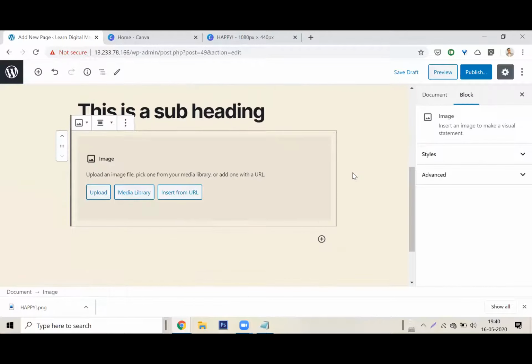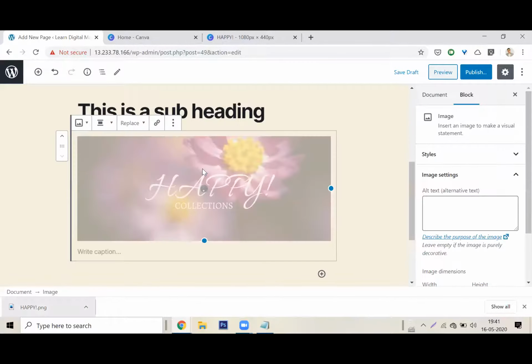So I will click on image. By this time, are you guys scared or does it excite you? Can you see the importance of a CMS? Why are we learning a CMS? Right now, I'm not doing any coding, guys. I'm not doing any coding. I just took my image from here and I dragged and dropped my image here.